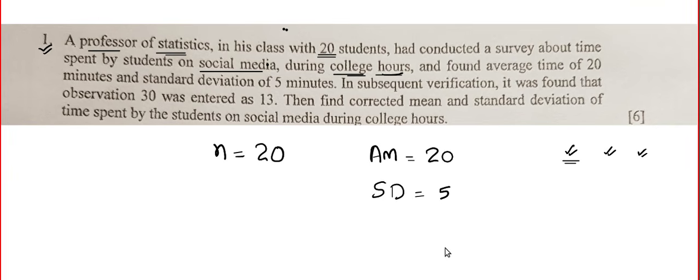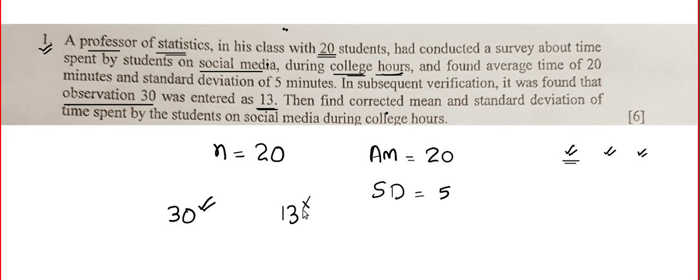But something went wrong. Later, when he was going through the data, he found that the observation 30 was entered as 13. So the data which is supposed to be 30, he entered 13.